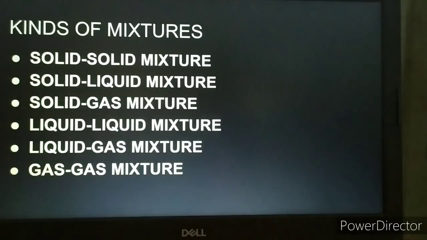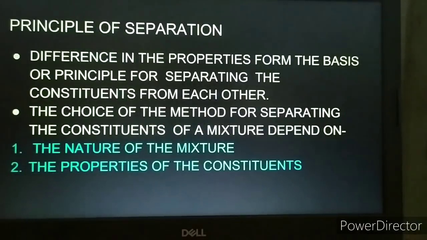So, first of all, let's talk about the principle or the basis of separation. What is the basis of separation? We know that the constituents of a mixture have their own properties. This difference in their properties forms the basis or principle for separating them from each other. There are different methods employed so that we can get the different constituents of a mixture. Different methods of separation are used to get individual components from a mixture.